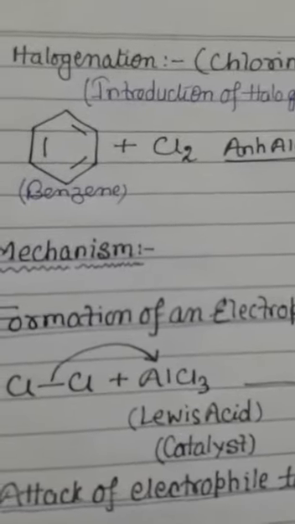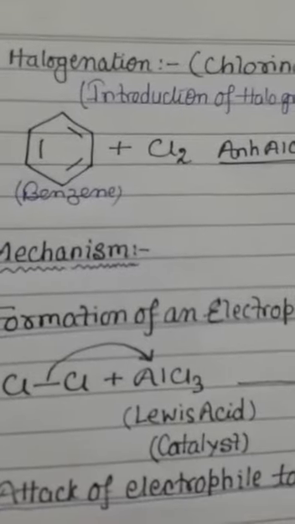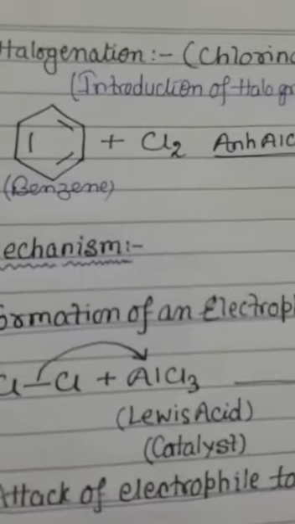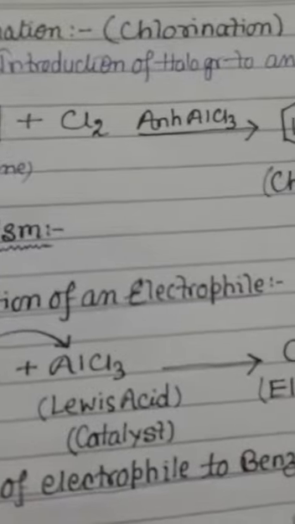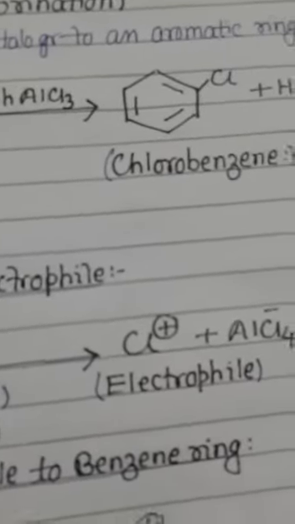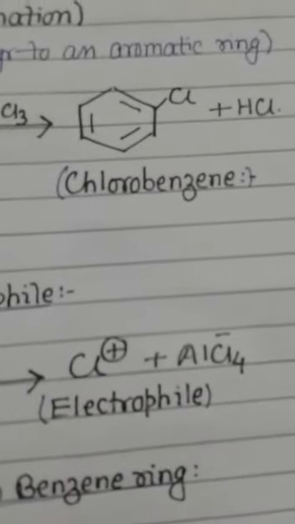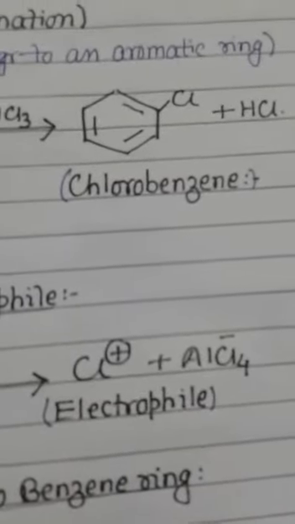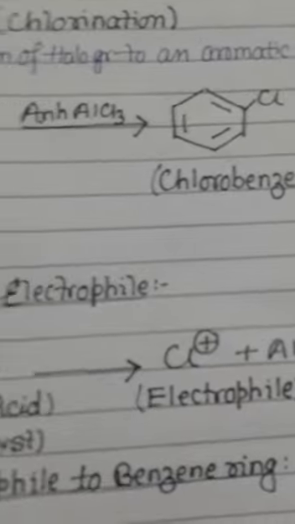Let us consider the interaction of benzene with chlorine in the presence of anhydrous AlCl3, which results in chlorobenzene and hydrogen chloride as a byproduct.